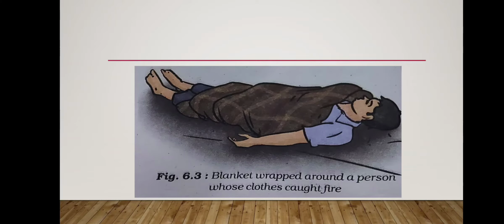So everyone should know this. Now I think you must have understood why the person is wrapped with a blanket when the clothes catch fire. This one all should know whenever it is necessary. But before that, if a person is not getting the blanket, at that moment what are we doing? We are putting water also. By putting the water, what are we doing? We are lowering down the ignition temperature of the body.